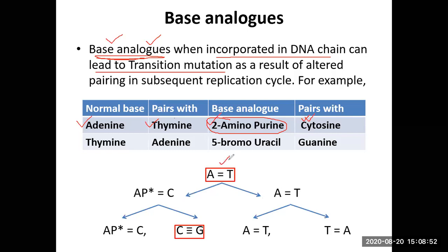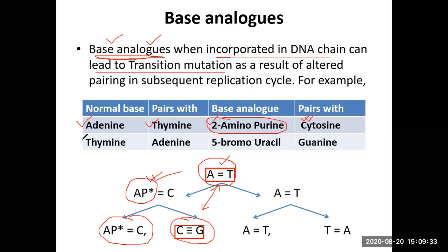For example, I have tried to show it over here. You have an AT pair. When it was getting replicated, let's say, in place of an A, DNA polymerase has picked up this base analog 2-aminopurine. In the subsequent cycle, 2-aminopurine doesn't pair with the normal base T, it pairs with C. And it is not momentary, it remains there forever. So in the subsequent cycles, you will have an aminopurine-C and you will have a CG pair in place of an AT pair. So this is a substitution type of mutation.